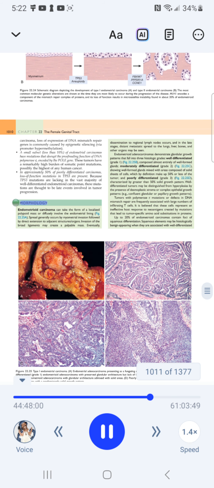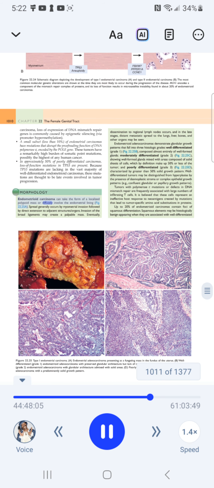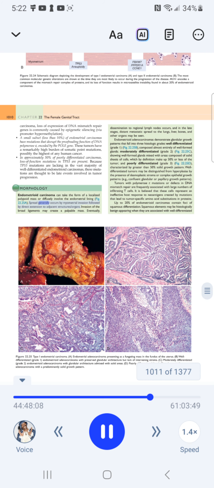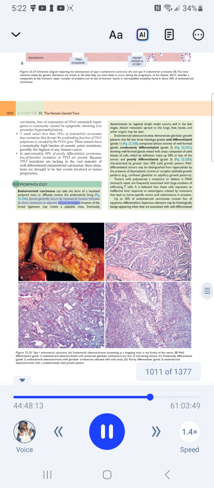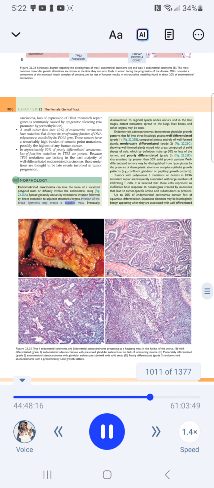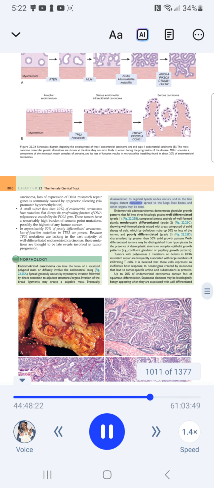Morphology. Endometrioid carcinoma can take the form of a localized polypoid mass or diffusely involve the endometrial lining, Figure 22-25. Spread generally occurs by myometrial invasion followed by direct extension to adjacent structures and organs. Invasion of the broad ligaments may create a palpable mass. Eventually, dissemination to regional lymph nodes occurs, and in the late stages, distant metastatic spread to the lungs, liver, bones, and other organs may be seen.